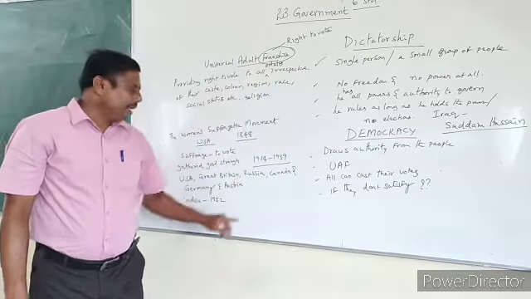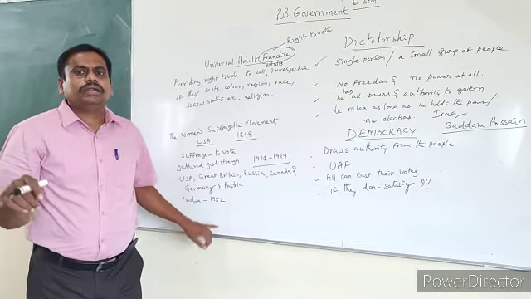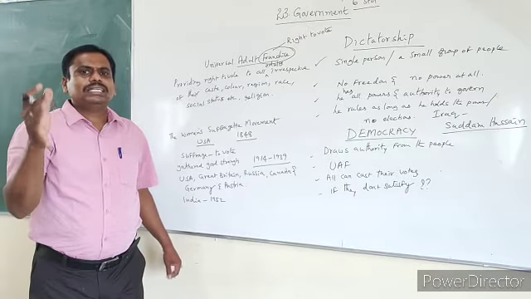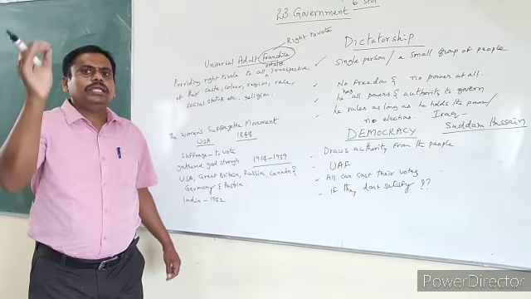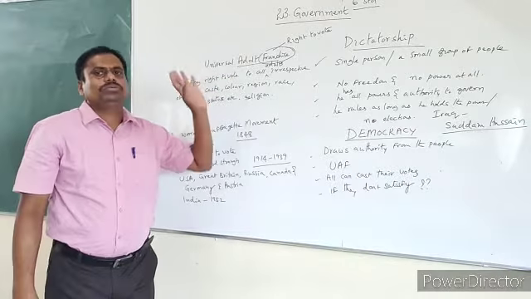That was given in India in 1952 itself, in the general election. In our country, after independence, that is after 1947, the first general elections were held in 1952. In the first general elections itself, all people got the right to vote.